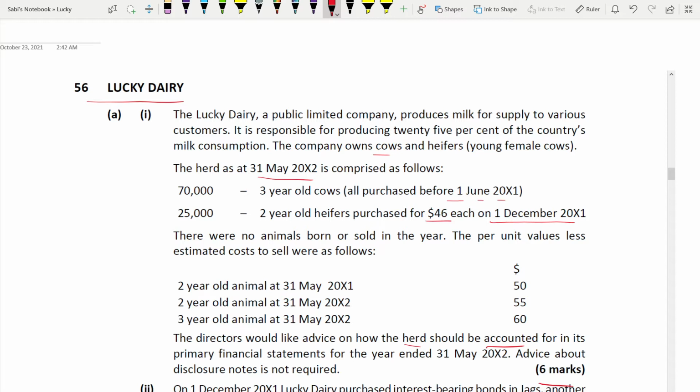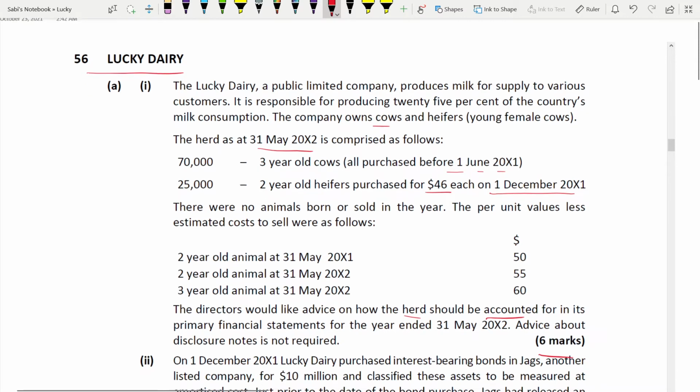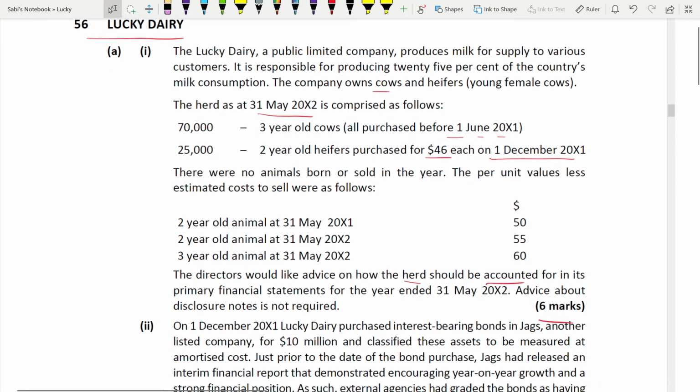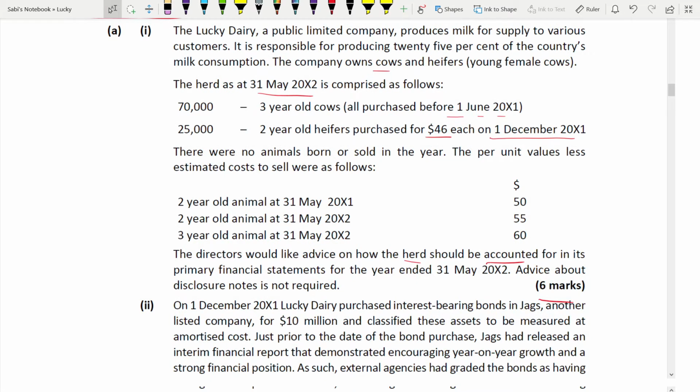There were no animals born or sold in the year. Born means you are adding it; when sold, you are deducting it. So the per unit value less estimated cost to sell were as follows. Because under IAS 41, how do you recognize, how do you measure? Fair value less cost to sell. That's why they have given the fair value less cost to sell already. 50, 55 and 60.